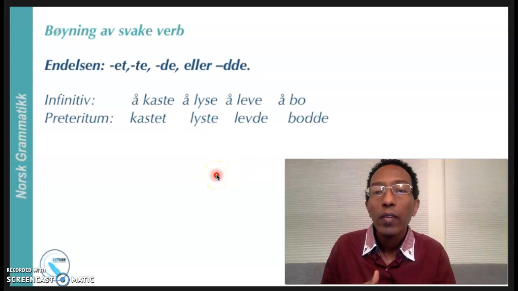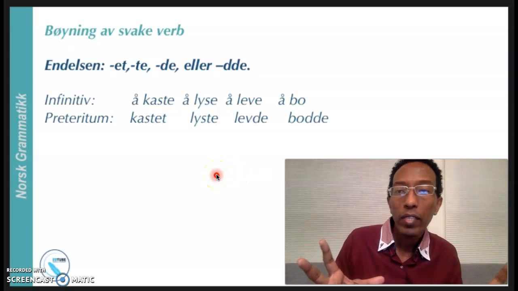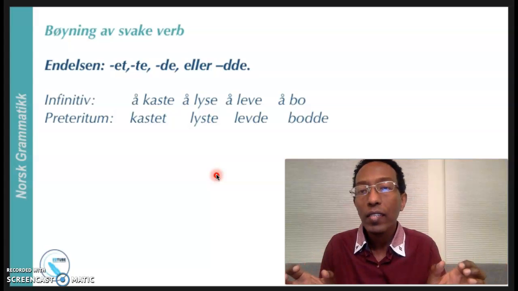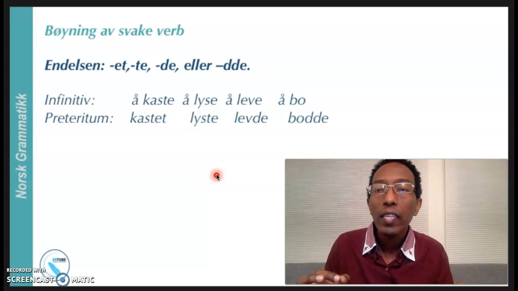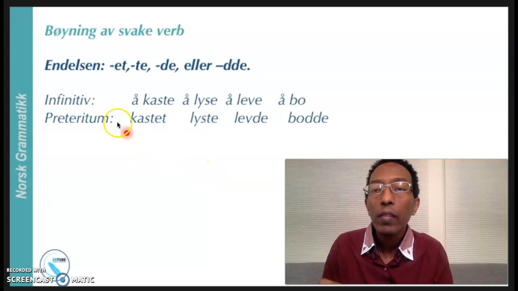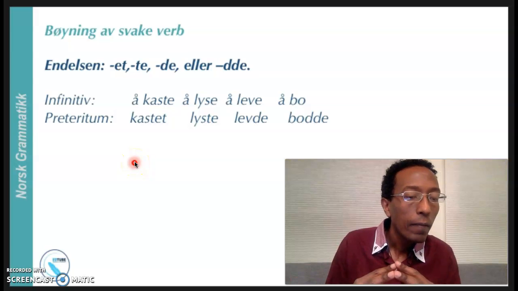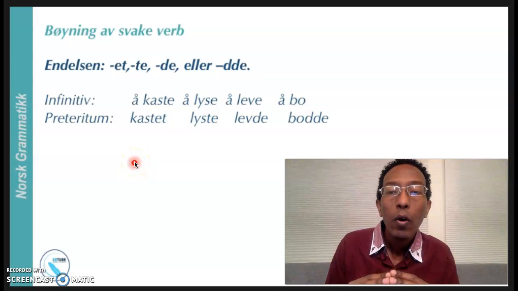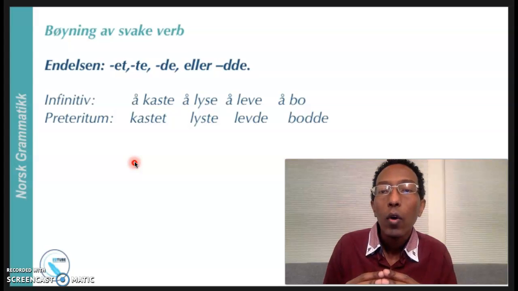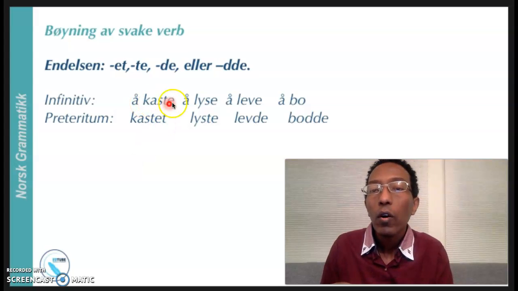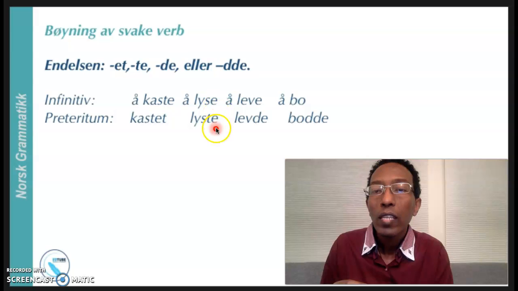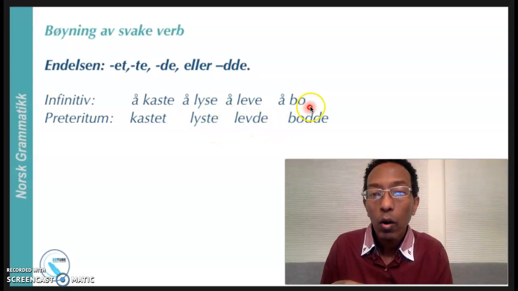Now the regular verbs. Most of them have the suffix et, te, de, or dde. For example, the infinitive, the stem. For example, in the infinitive we have kaste, lese, leve, bo. So here, kaste, we just put et. And lese, te; leve, de; bo, dde.